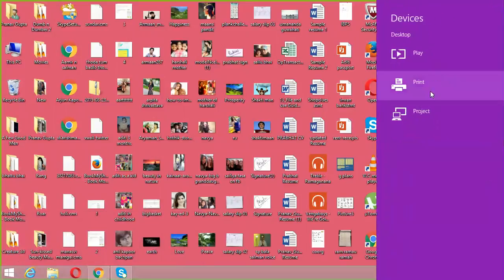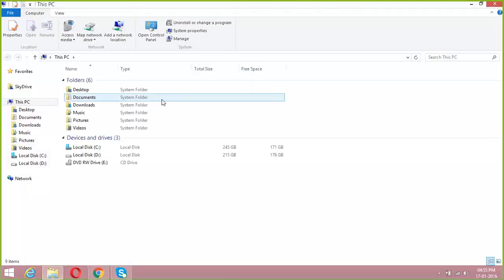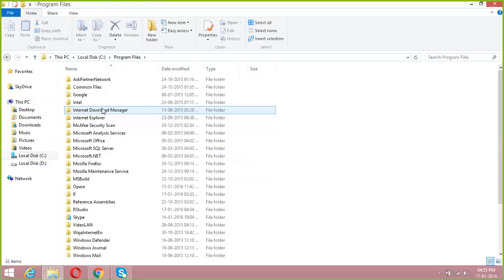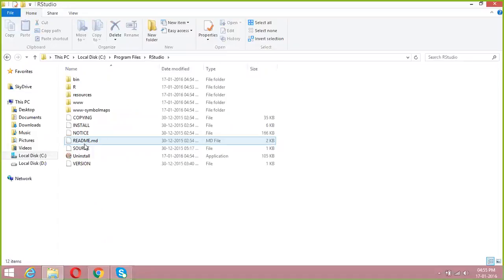Can you open your C drive for me, please? Yes, C drive. Now go to Program Files. Go to RStudio. Do you see the RStudio folder? Yes. Okay.